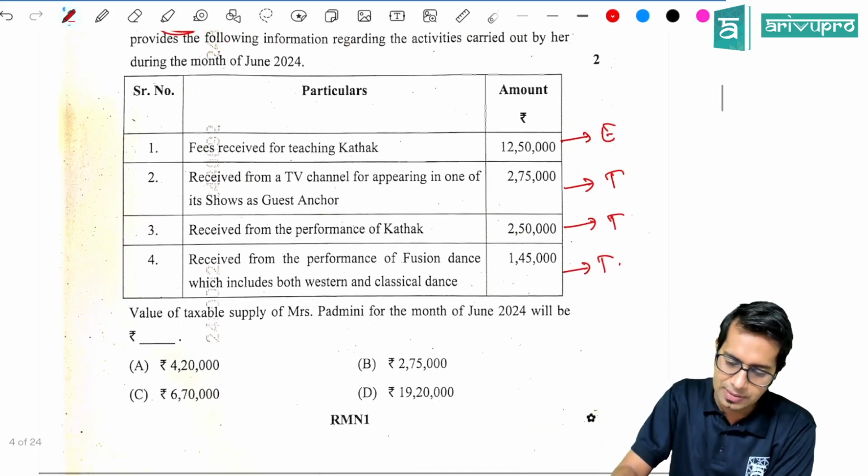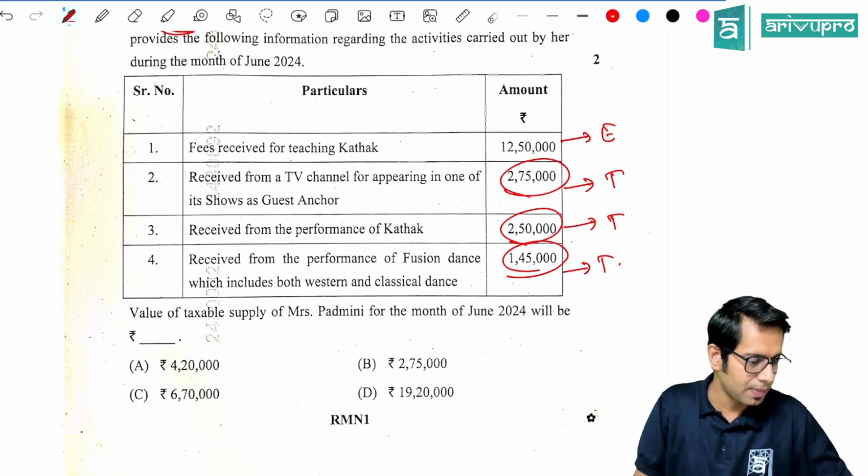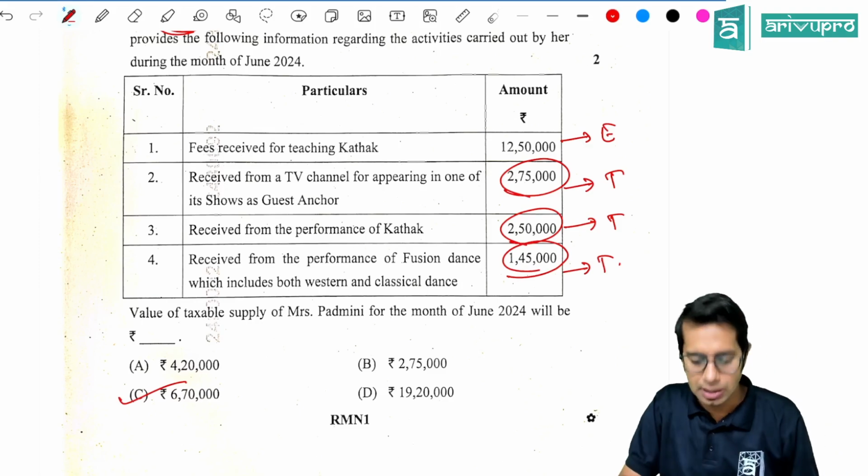What is the value of taxable supplies, sir? This plus this plus this. How much is the total value of taxable supplies? It is 6,70,000 rupees.